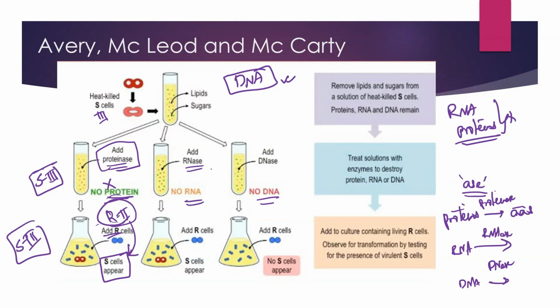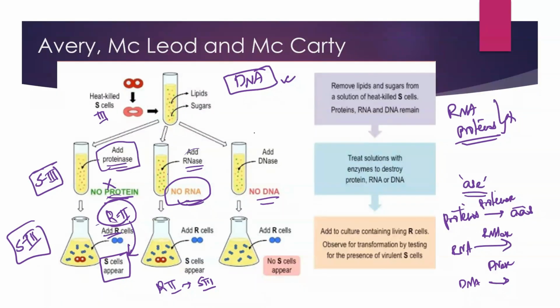So they again took the heat-killed S3 cells and added RNase to them. RNase is the enzyme which attacks RNA and completely breaks it down. Then they added live R2 cells to it. Again they observed that R2 cells were getting converted into S3 cells. That means RNA is also not the genetic material, because RNA is completely broken down by the RNase enzyme. And we have already ruled out proteins.